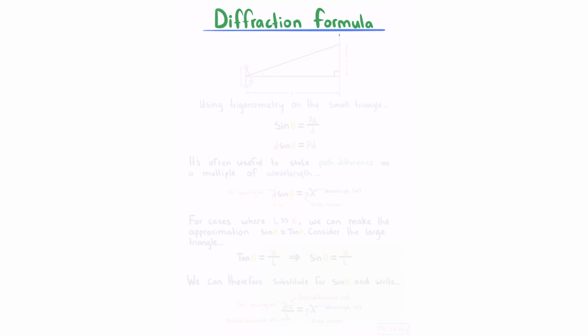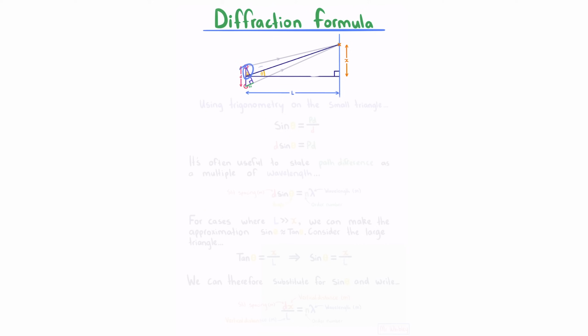Diffraction formula. Consider the case where we have 2 sources and a position at which their waves are meeting. The distance to the screen is L, the separation of our sources is d, our indicated point is a distance x from the middle, and from our indicated point we have 2 different paths. In this situation, we can recognize 2 triangles. We have this larger triangle and this smaller triangle here.